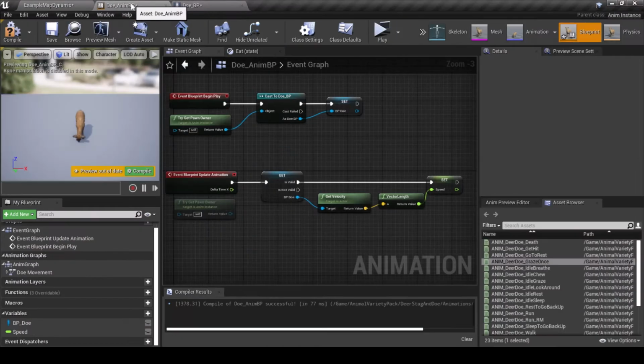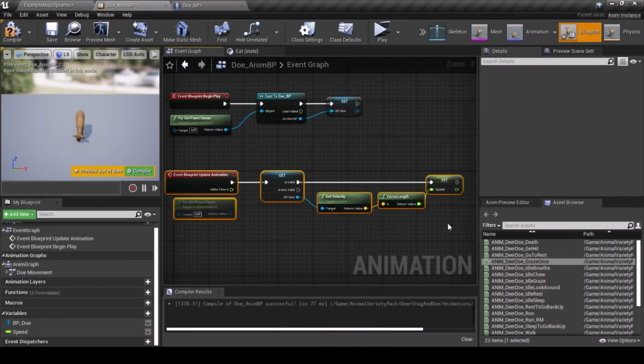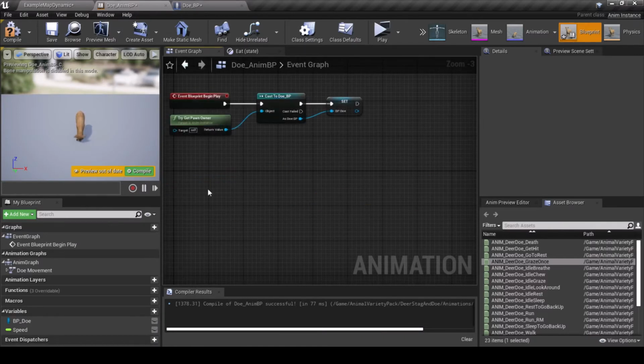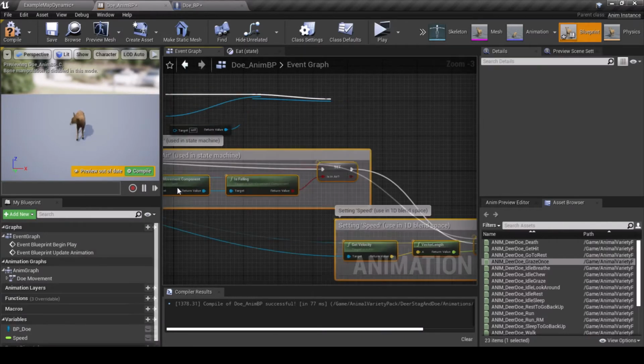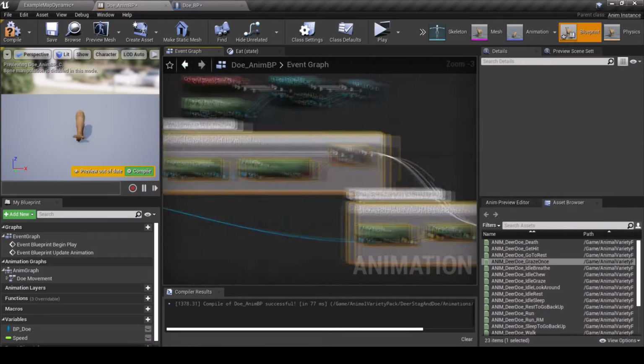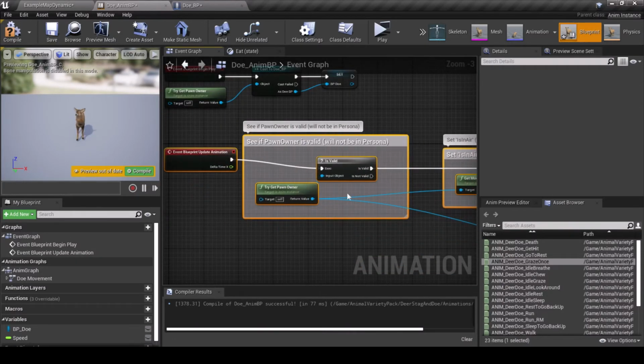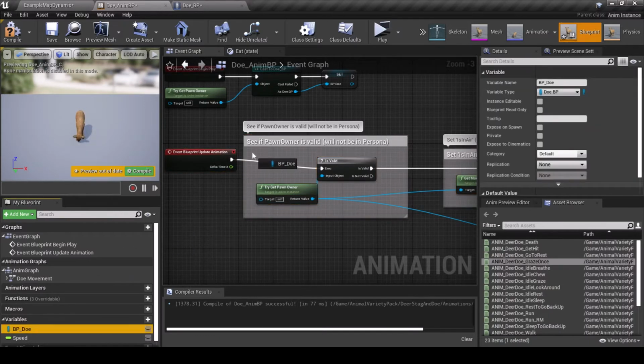Go to your Animal Anim BP event graph. The event begin play area is fine, but you'll need to delete the nodes for event blueprint update animation and replace it with the nodes from the third-person character Anim BP. Just highlight the whole section and copy it, then paste it in the Animal Anim BP event graph.